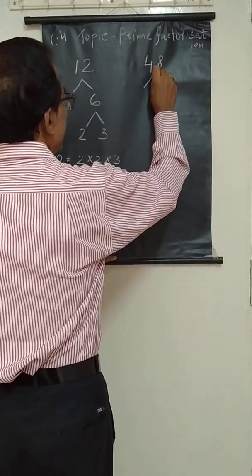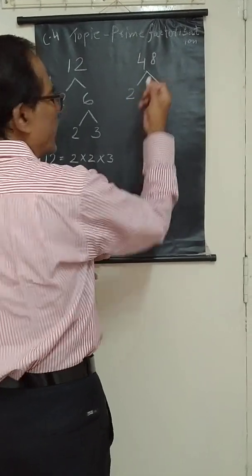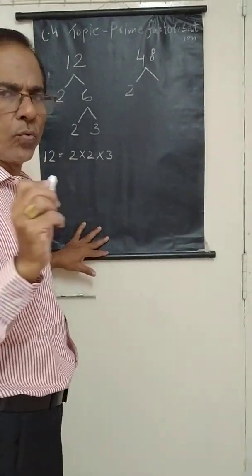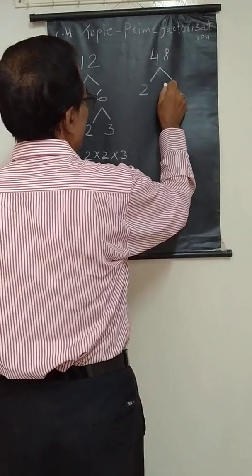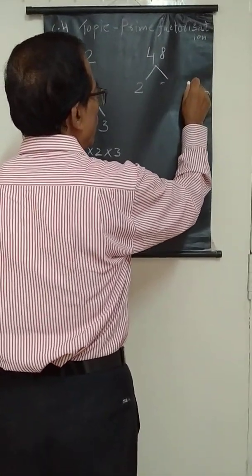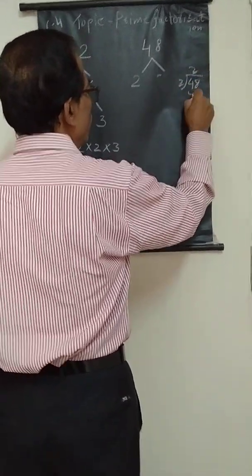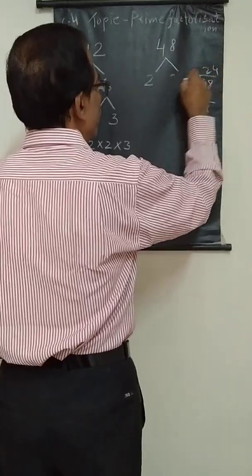Now you see the prime factorization of 48, in the same manner. First start with 2. You can start with 3 also, but 2 is the first preference. Then 2 into how many times is 48? If you don't know, you go for division. 2 fours are 8, 2 twos are 4, and 24 will come.